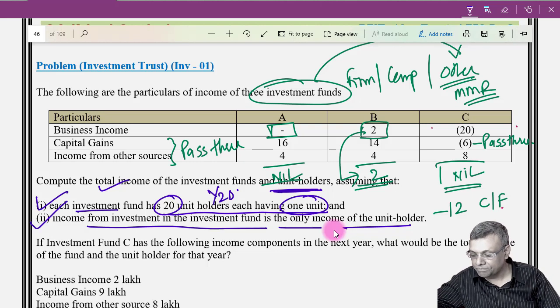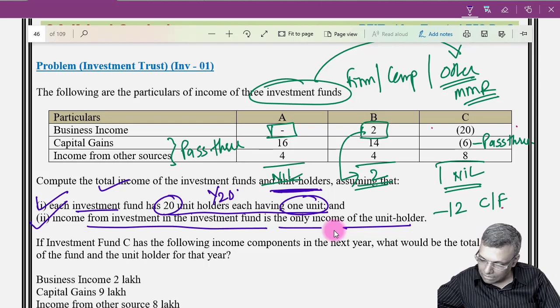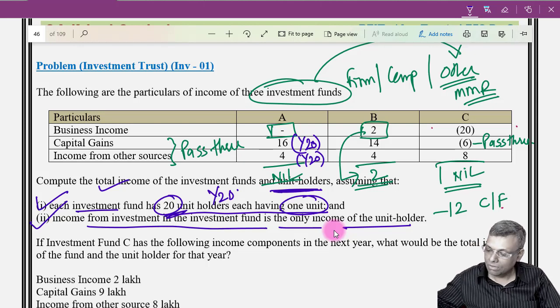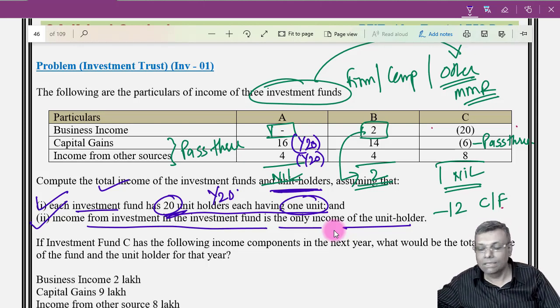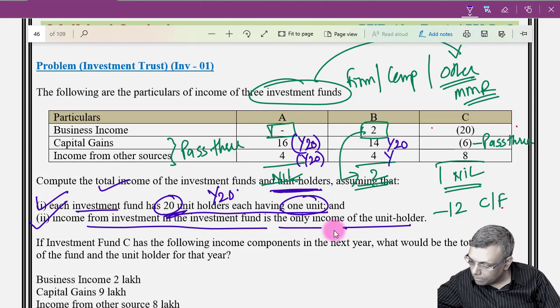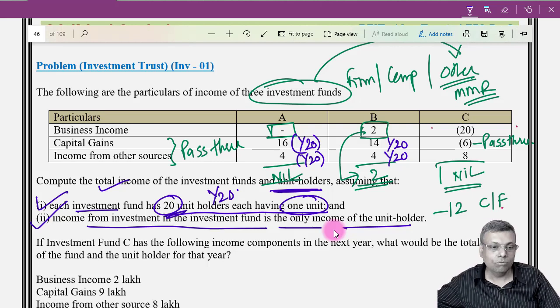Now in case of fund A, capital gains 1 by 20 because there are 20 unit holders. That much will be the income of the respective unit holder. So if it is 16 lakhs, then 1 by 20 means 80,000, and 4 lakhs 1 by 20 means 20,000 with respect to unit holders of fund A. Now 1 by 20 of 14 lakhs for fund B, and 1 by 20 of 4 lakhs of fund B. That will be the income of the respective unit holder because it is 1 by 20.